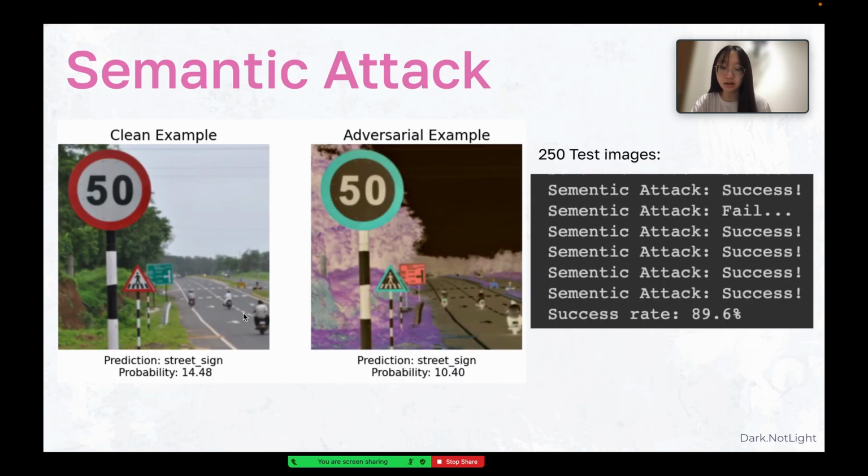This is the result of the semantic attack. We can see that although this attack failed to trick the model, it did reduce the probability of identifying it as a threat sign from 14.48% to 10.40%. And the success rate of using semantic attack on 250 test images is 89.6%.